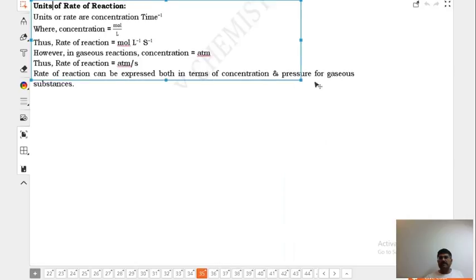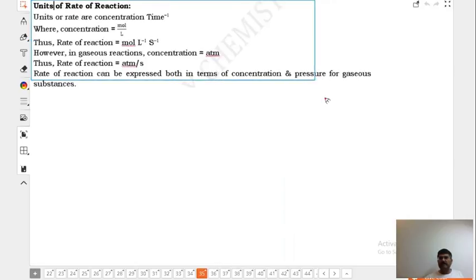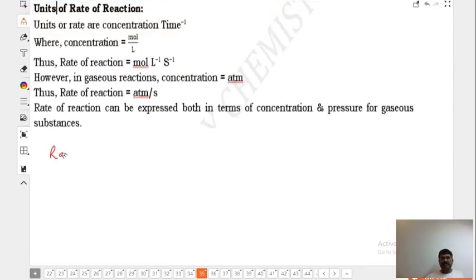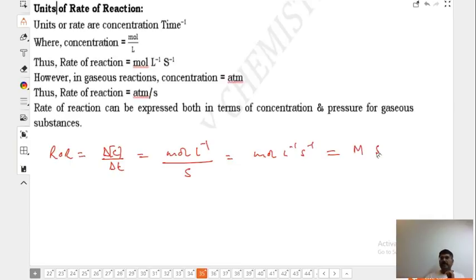These are the units of rate of reaction. See, what is rate of reaction? It is dc by dt. Although we are writing differential, we will never do the differentiation. We will simply do delta c by delta t. What is the unit of concentration? Mole per liter. And the unit of time is second. You can write it as mole per liter per second, or as capital M second inverse. Do you understand what is capital M?